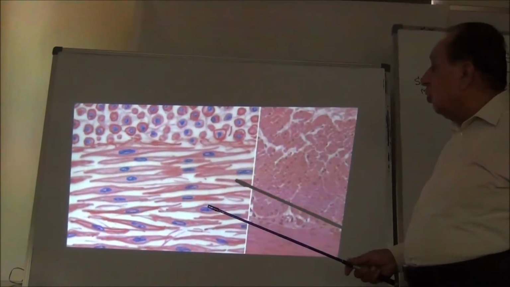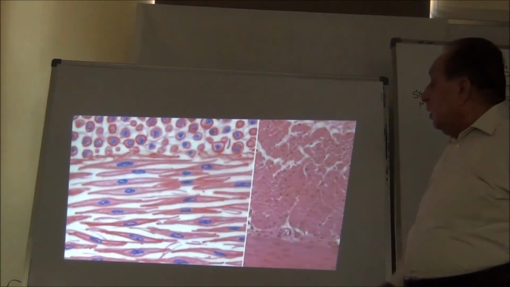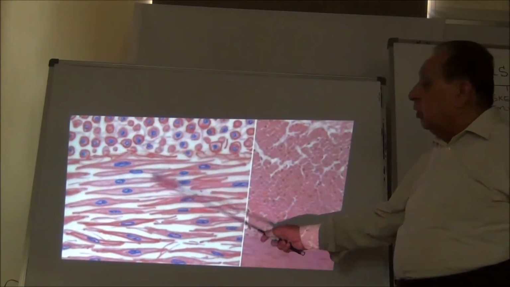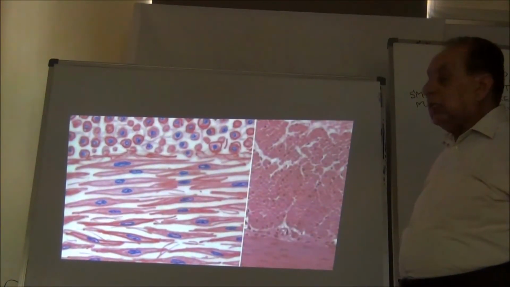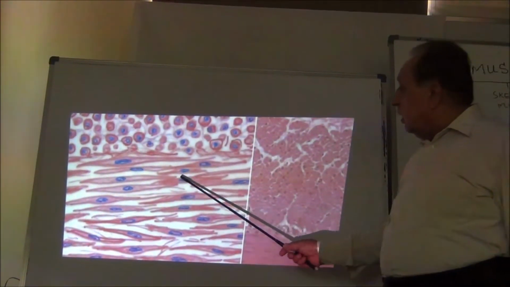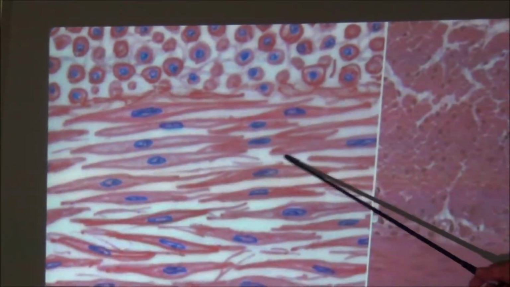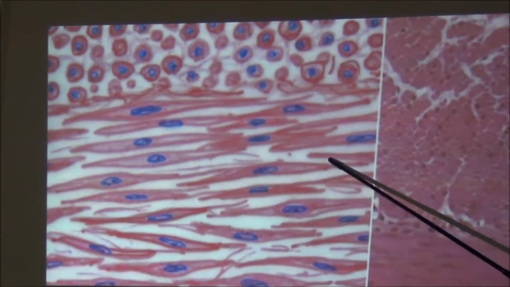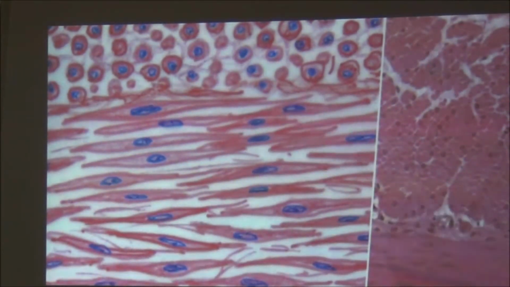They have mitochondria, Golgi apparatus, rough endoplasmic reticulum, and they have no cross striations, so they resemble ordinary cells. Here, these are the smooth muscle cells: flattened cells, tapering ends, and a flattened nucleus in the center.